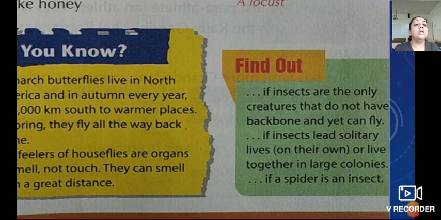And last, a spider is an insect. So, no, a spider belongs to a special group. It has 4 pairs of legs and simple eyes. They can detect light but cannot see detailed images. The spider can see the light but they cannot detect the images. So till here everyone understood? Is everyone writing with me? Page number 29, I hope you all have completed.